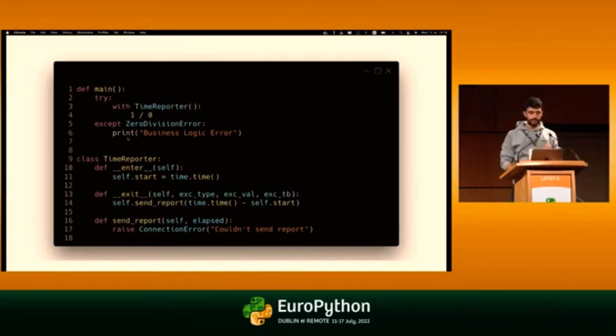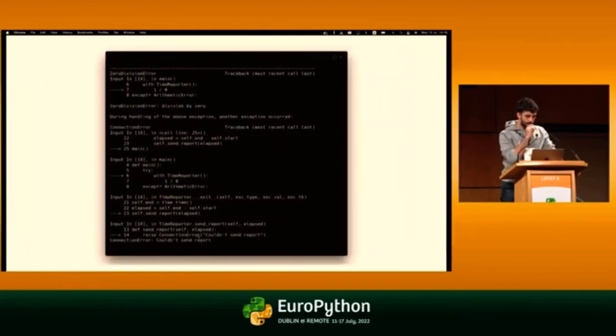We won't catch it, because what we can raise is the connection error. You can see that it is chained here. There is that zero division error in the message, in the traceback, but you will actually get a connection error eventually. So let's see how we solve it with exception groups.